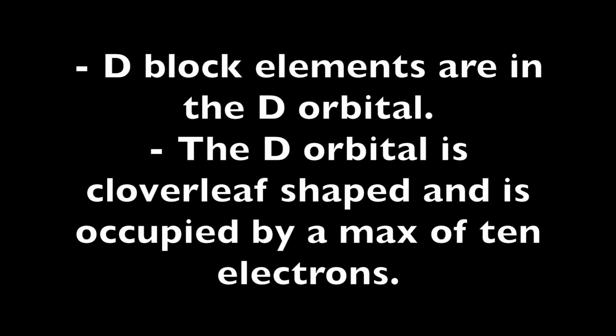D-block elements are in the d orbital. The d orbital is cloverleaf shaped and is occupied by a max of 10 electrons.